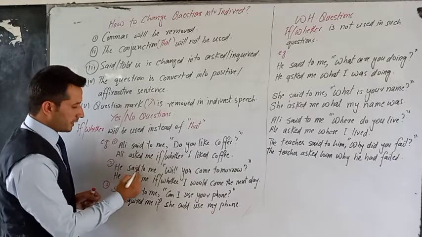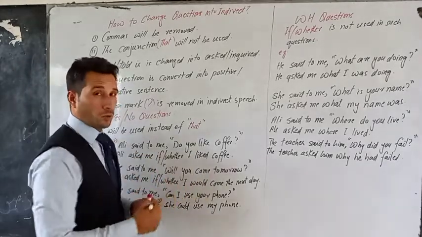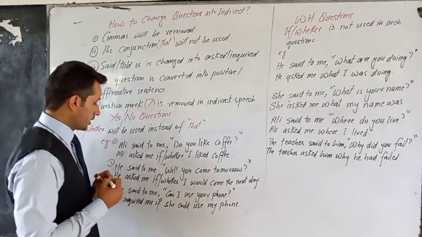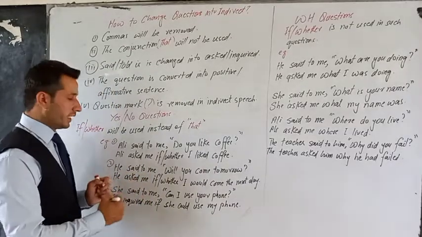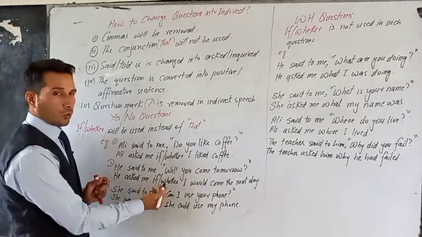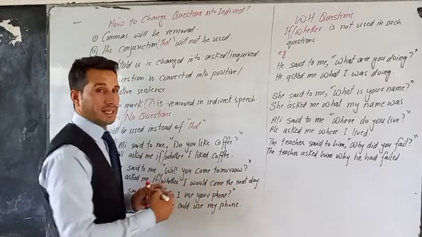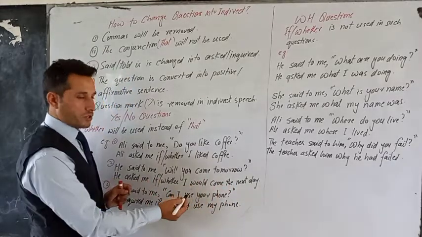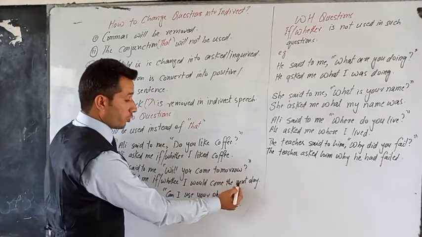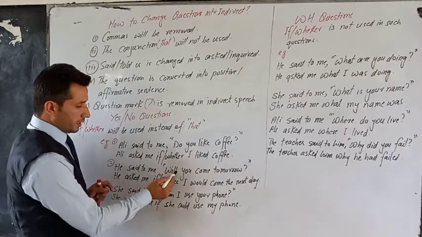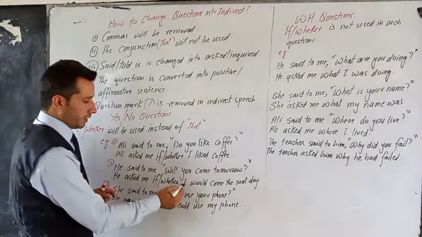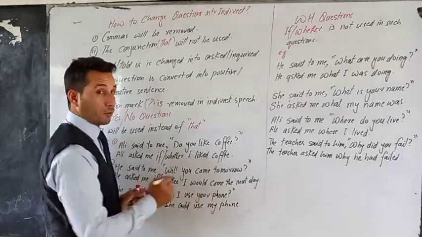Next, he said to me, "Will you come tomorrow?" Again, it is a yes-no question. So when we convert it, he asked me, or he inquired me, if or whether I would come the next day. So will becomes would, and tomorrow becomes the next day. But here it is a question, and here it is converted in indirect into a positive sentence.